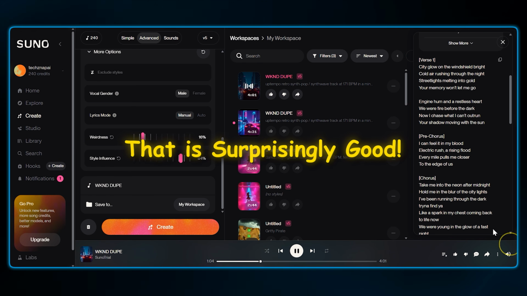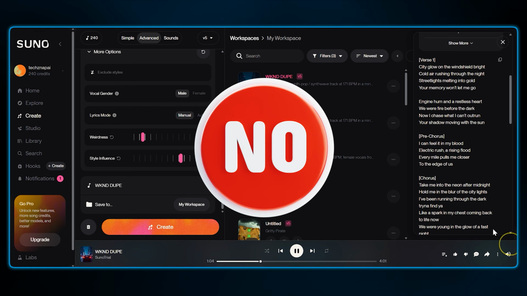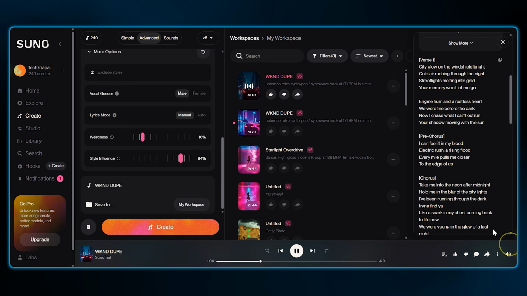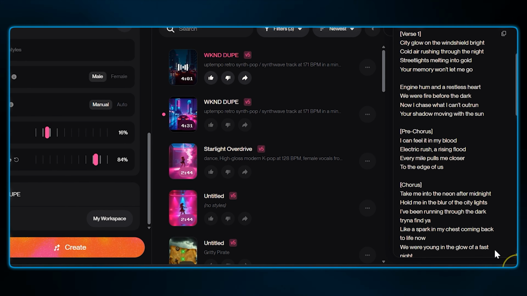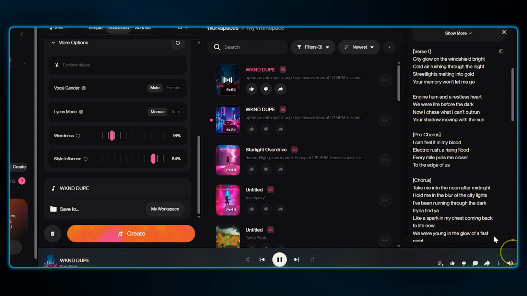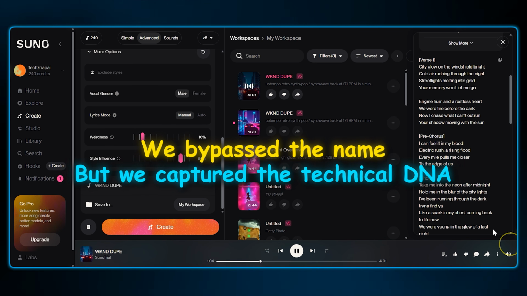Oh, that is surprisingly good. Of course, it's not the exact same artist, no, but it sounds pretty close to me. The snare has that massive 80s punch, and the voice has that distinct airy quality. So just like that, we bypassed the name, but we captured the technical DNA.